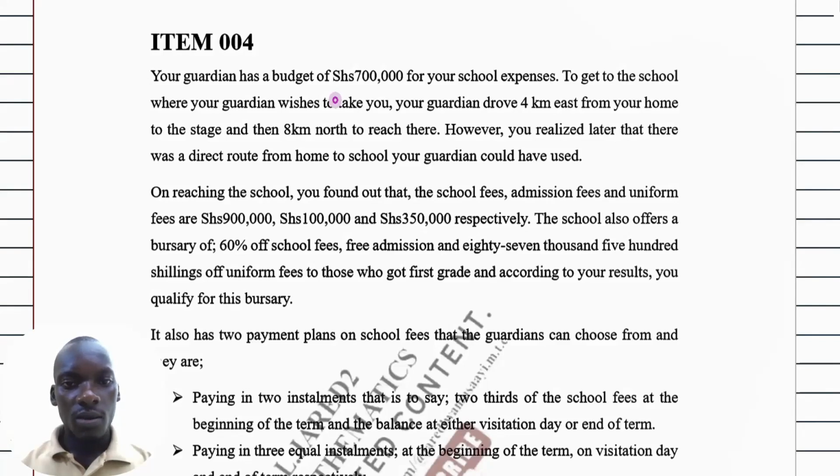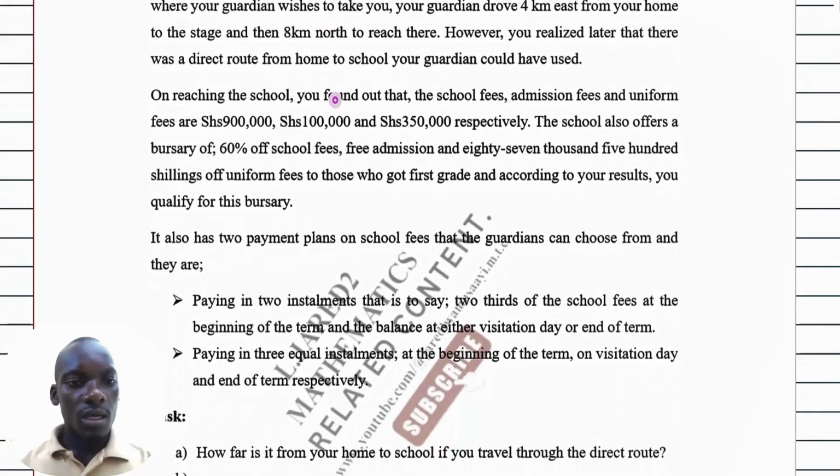On reaching the school, you found out that the school fees, admission fee and uniform fee are shillings 900,000, shillings 100,000 and shillings 350,000 respectively. The school also offers a bursary of 60% off school fees, free admission and 87,500 shillings off uniform fees to those who got first grade, and according to your results, you qualify for this bursary. It continues to read, it also has 2 payment plans on school fees that the guardians can choose from,